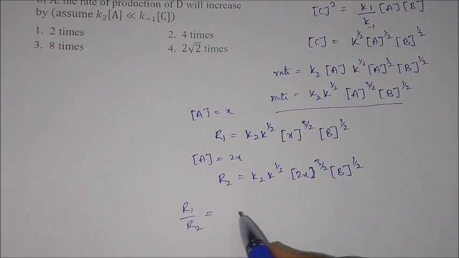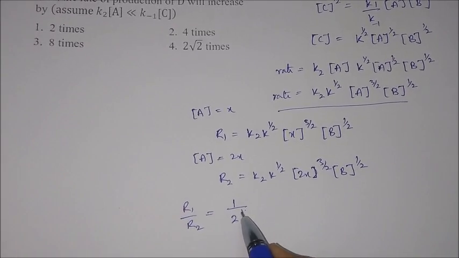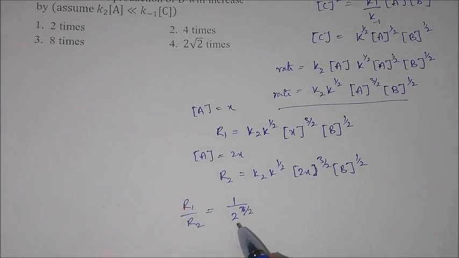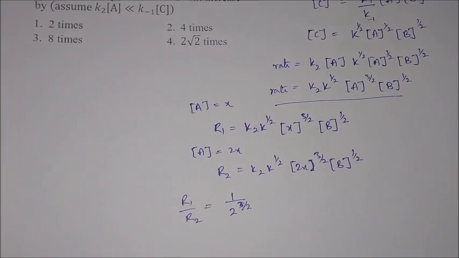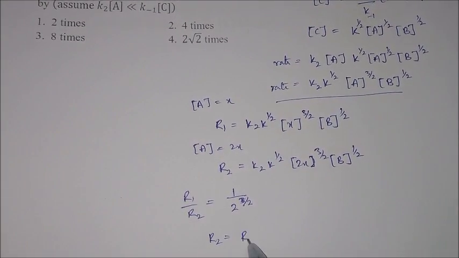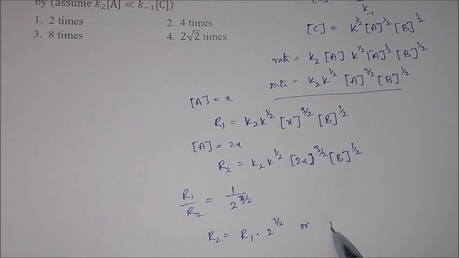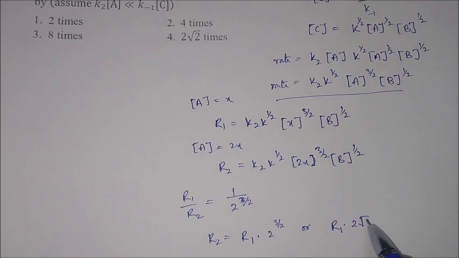All the other things will be cancelled out, only 1 upon 2 to the power 3 by 2 will be left. X will also be cancelled out. So what you will get is R2 is equal to R1 into 2 to the power 3 by 2, or R1 into 2 root 2.